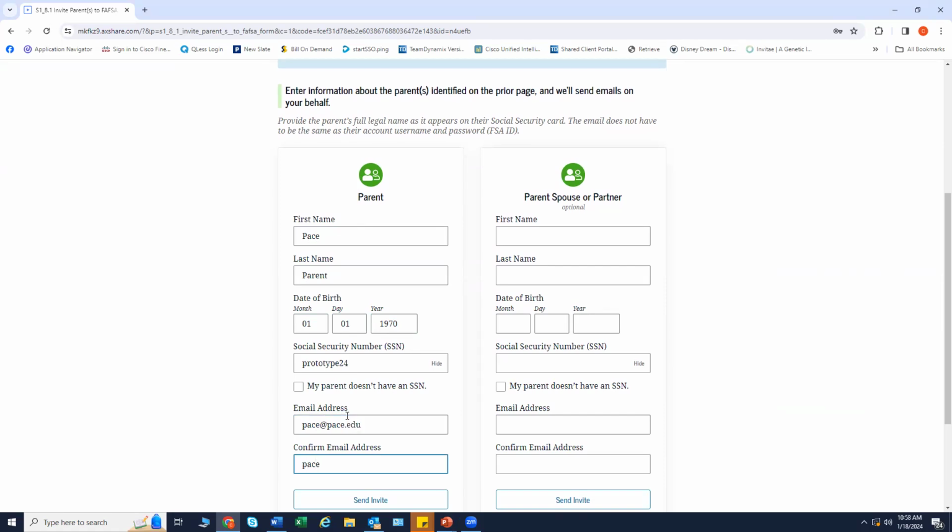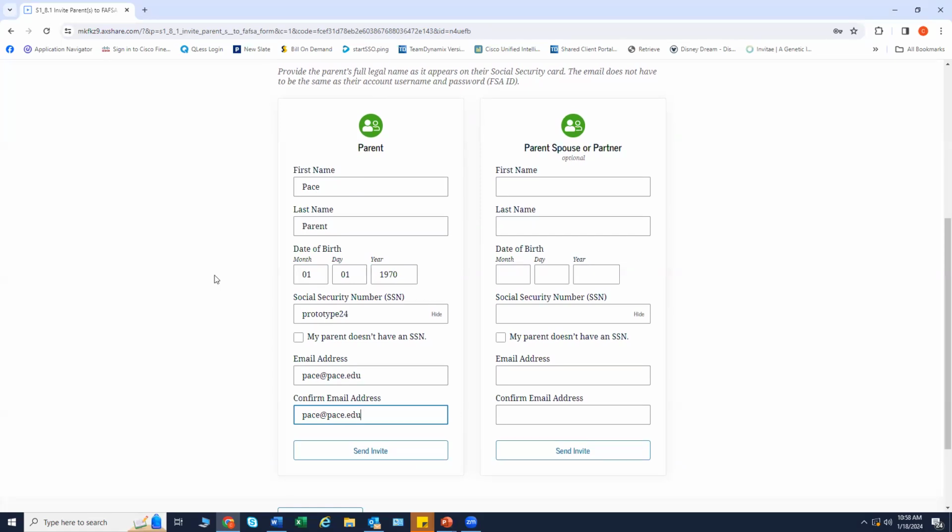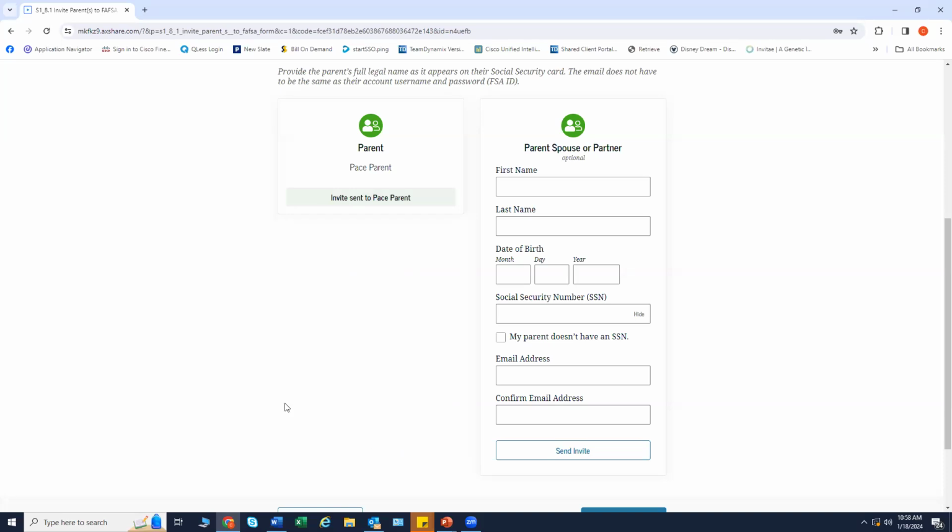I am just indicating the parent's information. Again, for today's purposes we are filing the FAFSA as the parents married, filing jointly. We are sending just one invite to the parent.